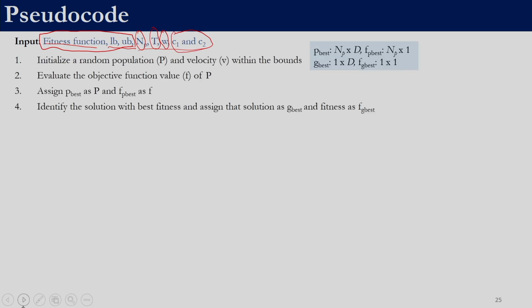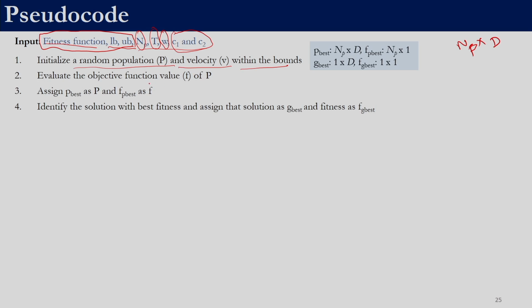Right. So, the first step is to initialize a random population within the bounds and also initialize the velocity. So, both of these are NP cross D, since our population size is NP and the number of decision variables let it be D. So, D will be the length of either LB or UB. So, population as well as velocity will be a matrix of NP cross D. And since we are generating, we will straight away generate within their bounds.